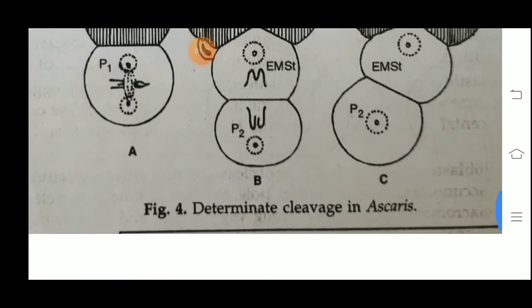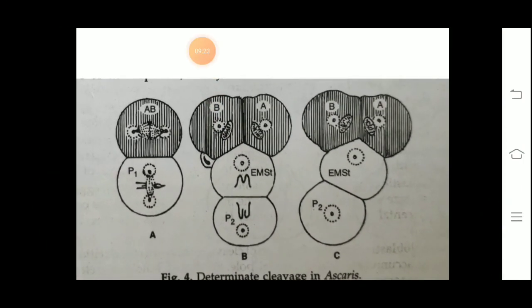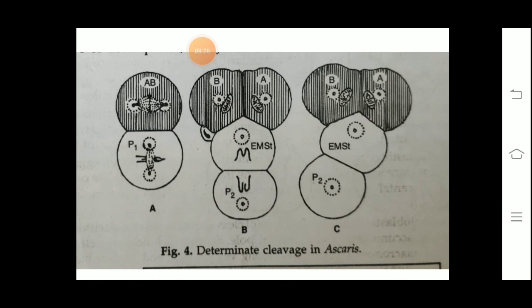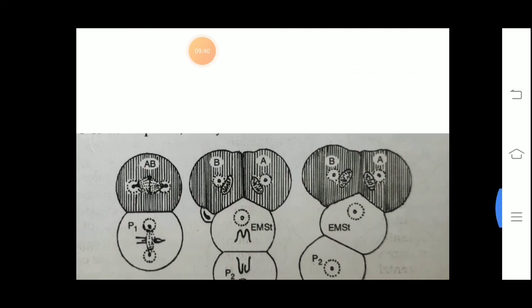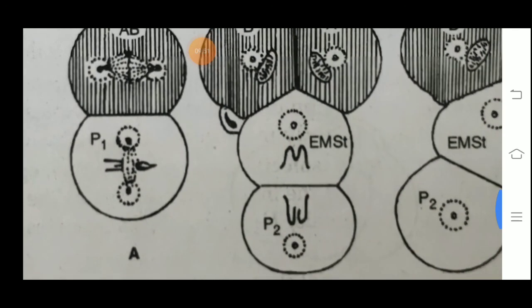Now on the basis of the potency of the blastomere, the cleavage is of two types, that is determinate or indeterminate cleavage. First one is determinate cleavage, that is observed in Ascaris. In determinate cleavage, the cleavage follows a fixed pattern and each blastomere has its definite fate. Fate means what type of cell it will produce. For example, for the AB cell, the fate is fixed that it has to produce the brain cell, and for the other, P1, its fate is decided that it has to create the liver.